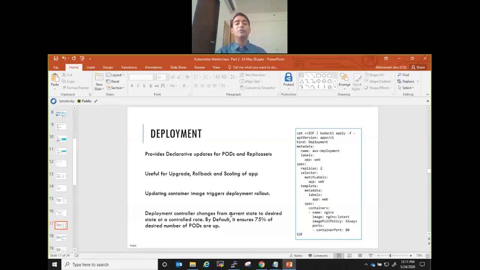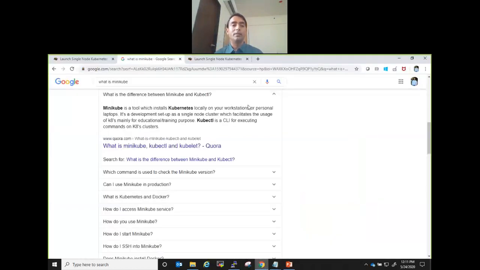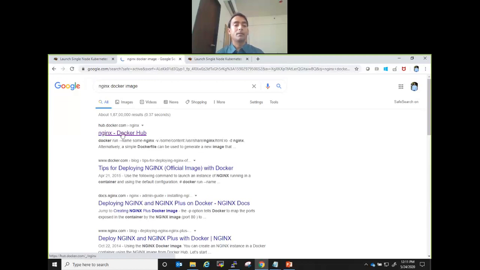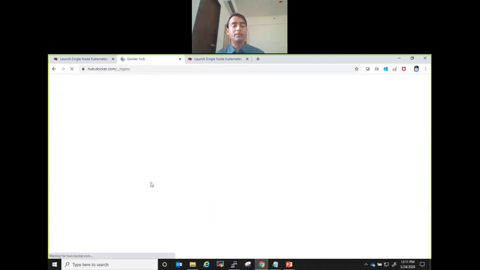Now there is an option of rolling back and in fact pausing of application also. So if there is an issue in rollout, you can do that, it's very easy. So Nginx colon, see, you can go to Nginx, let me show you, I think it will be very easy. If I say Nginx Docker image, go here. How do you do that? I'm just telling you.